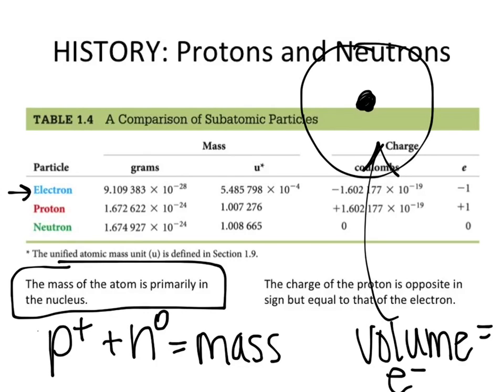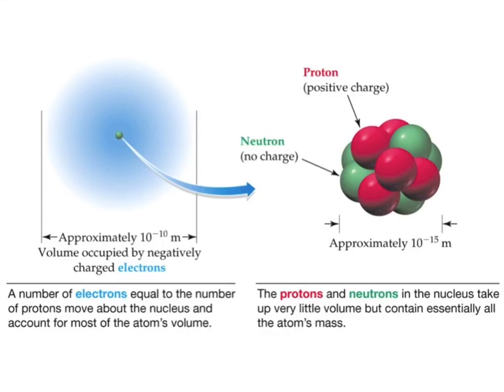The nucleus has your protons and your neutrons, and this is where all your mass is. And then out here is your electron cloud, and that makes up the volume of your atom. So your atom is very big, especially compared to the size of the protons and the neutrons. But it's because of the electron cloud. Any questions over that?